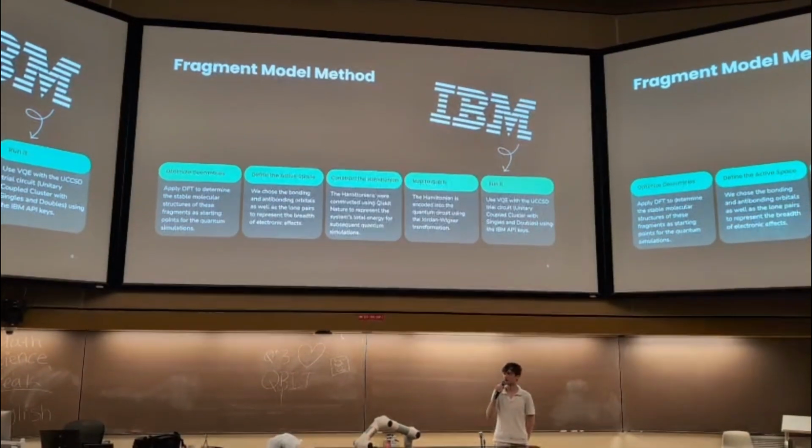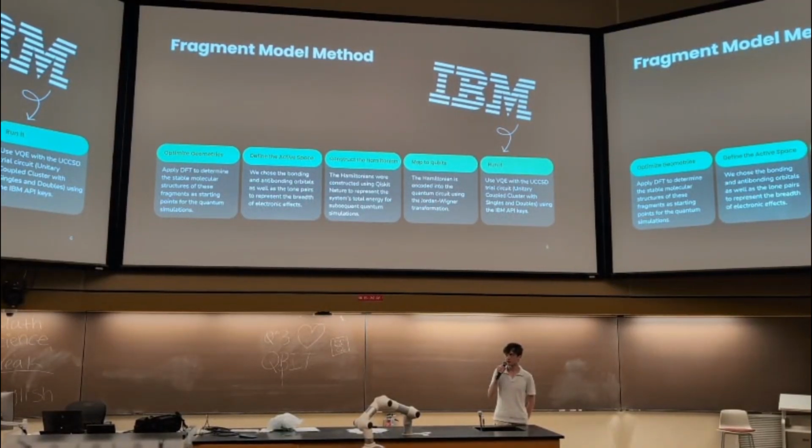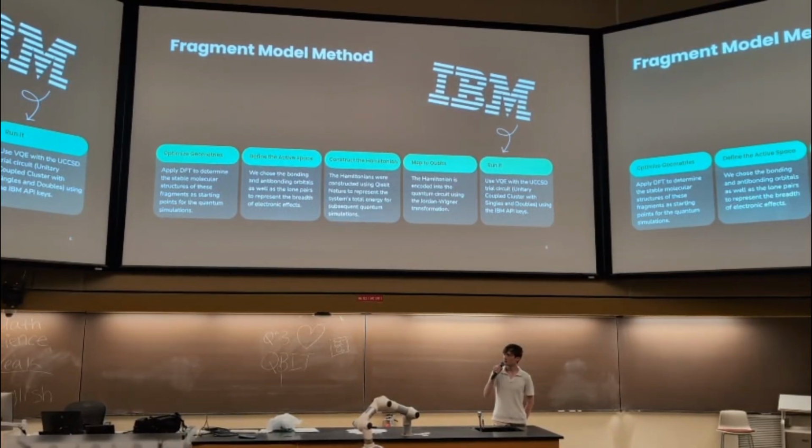So knowing this, we then set up a to-do list. We optimized all the geometries to find the active states to focus on using the bonding and anti-bonding orbitals, and then constructed the Hamiltonian, mapped the qubits, and ran it using IBM's graciously provided API keys.